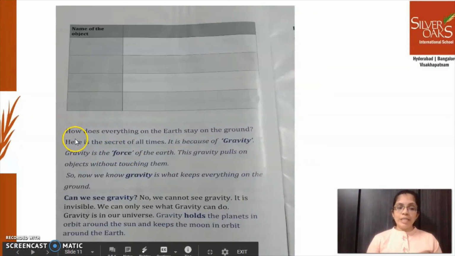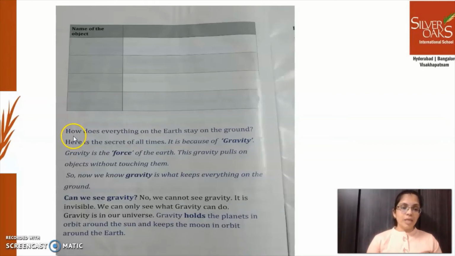Open page number 20. Start reading along with me, okay? How does everything on the earth stay on the ground? Here is the secret of all times. It is because of gravity.